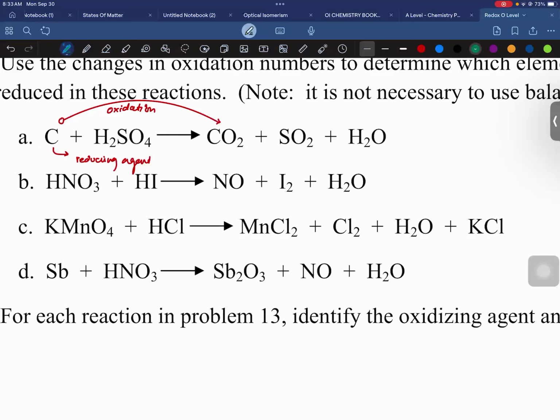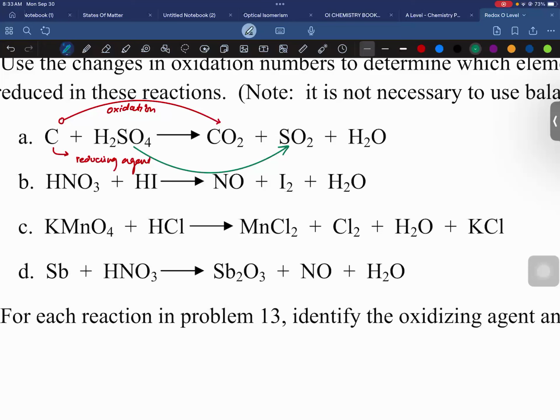But the thing is that loss of hydrogen is also oxidation, because water is also formed. Remember, in water there is hydrogen involved. So you are not supposed to consider hydrogen. You are supposed to consider oxygen.